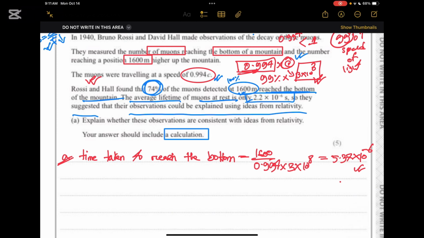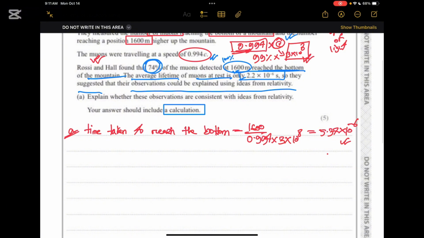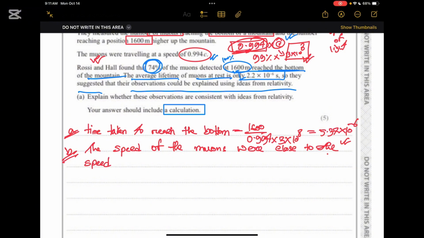Now, as we have found the time, we can write about the other things. As this speed was close to the speed of light, we can also mention that the speed of the muons were close to the speed of light. This is what I made you understand previously. As there are 5 marks, we can write 5 points.